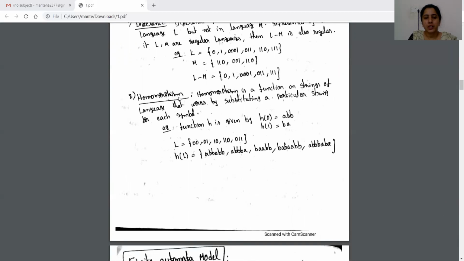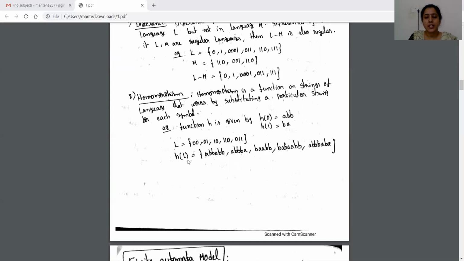Homomorphism of regular languages means homomorphism is a function. We apply this homomorphic function on the given language such that the resultant language is the homomorphism of the given language. For example, here h of 0 is equal to ABB, h of 1 equal to BA. The given language is 0, 0 1, 1 0 1, 1 0 1, 1 0 and 0 1 1.